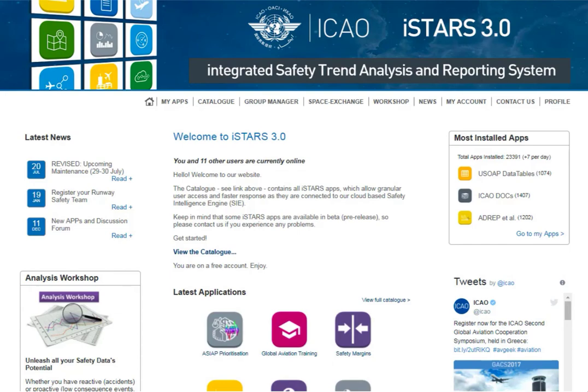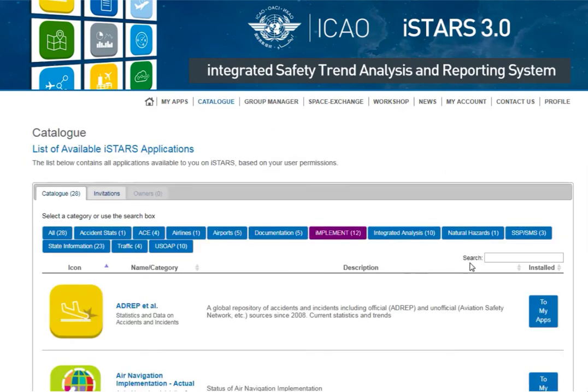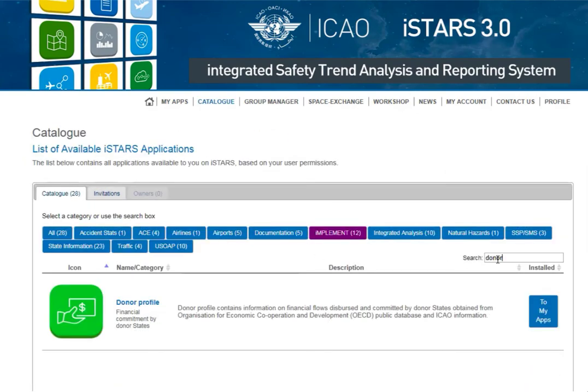iStars contains applications on aviation intelligence, including the Donor Profile. You can access this application by typing "donor profile" in the search engine and clicking on this icon.